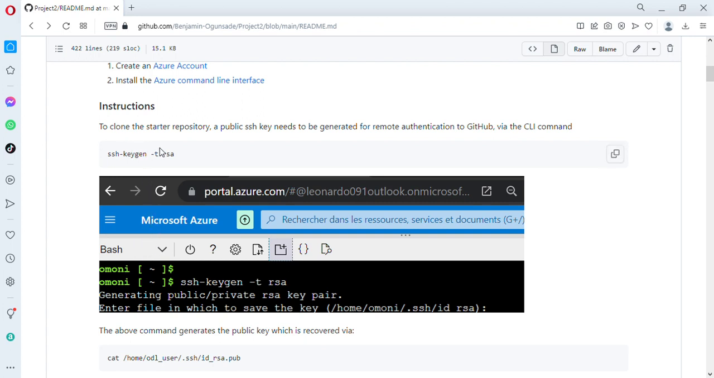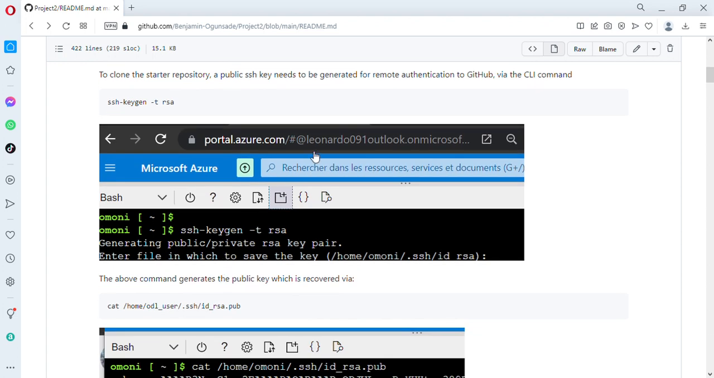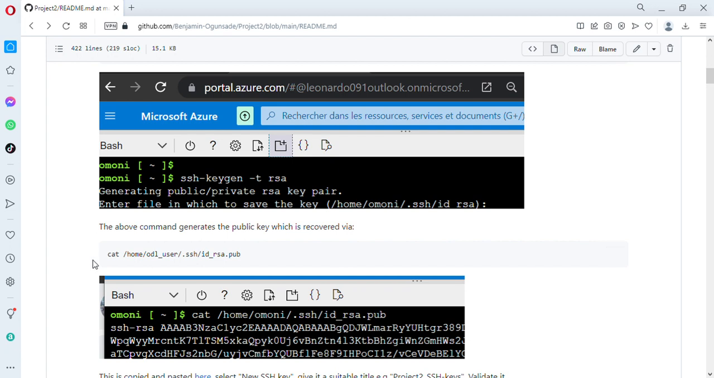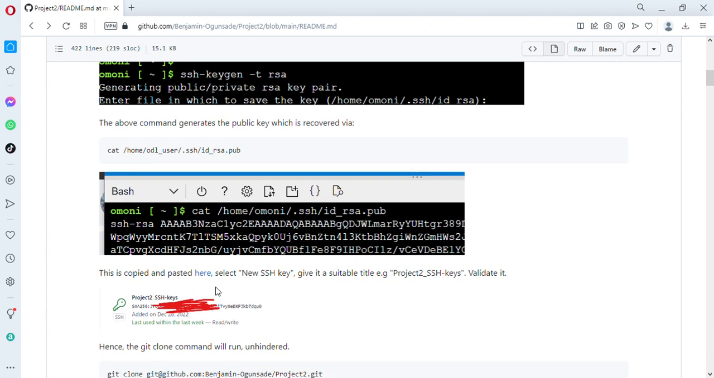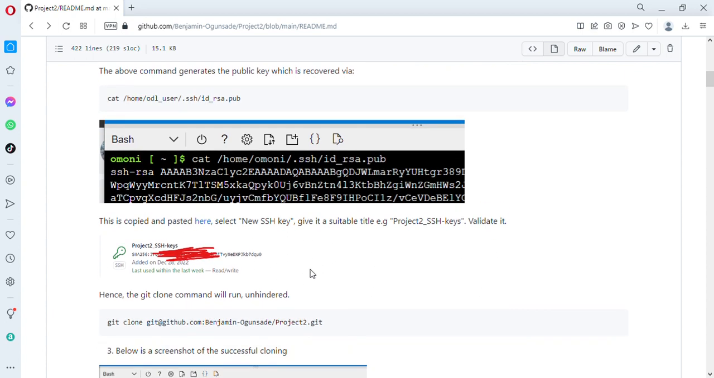Now I make use of SSH keys. So I'm generating an SSH key here in order for remote authentication to my GitHub. So this is the command which was inputted. Now I recovered it using the cat command to spit out the public key on the command line interface. So I copied it and I pasted it in my